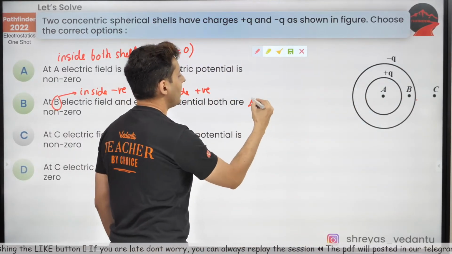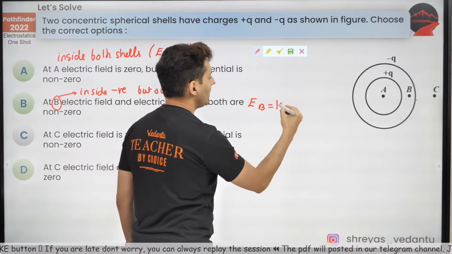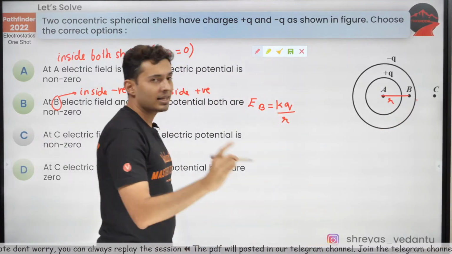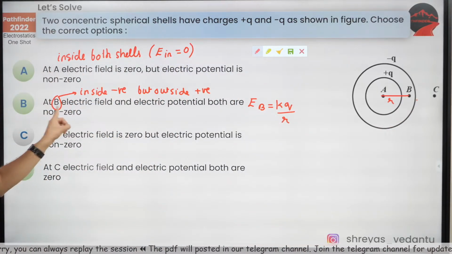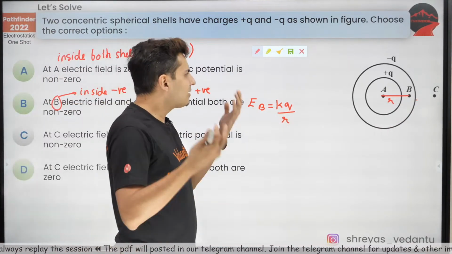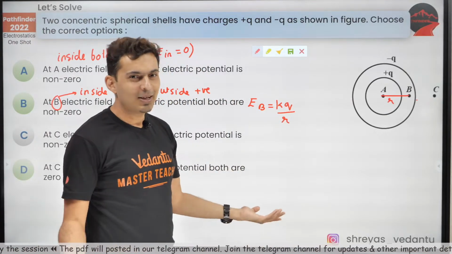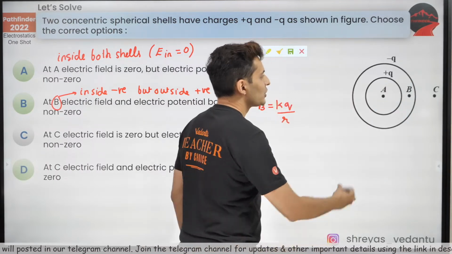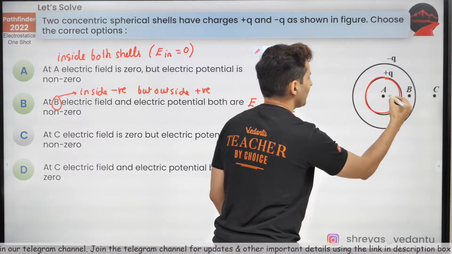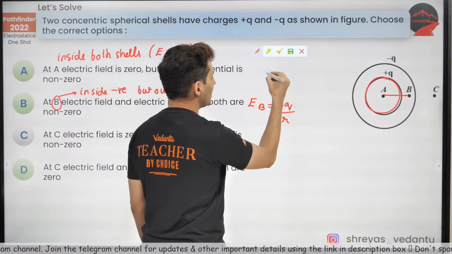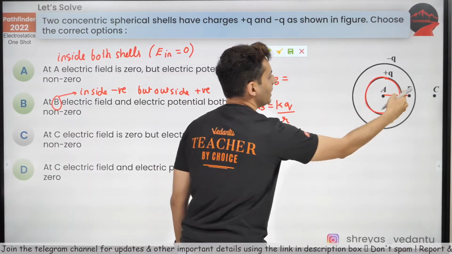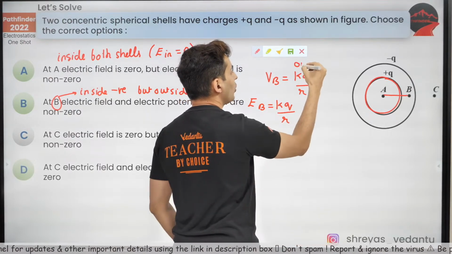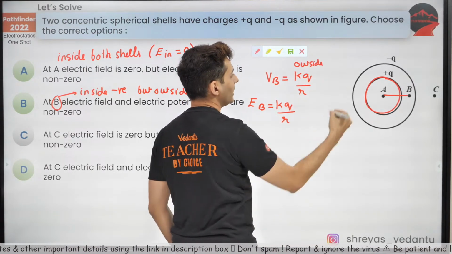In fact, the field at point B will be KQ divided by R, whatever is that distance, R. So that's going to be there. And potential, well, potential is always there, whether you are inside or outside. We have been seeing that. So potential is going to be there. So for this shell, you are outside. So the potential at point B will be KQ divided by R. Why? Because you are outside of it.